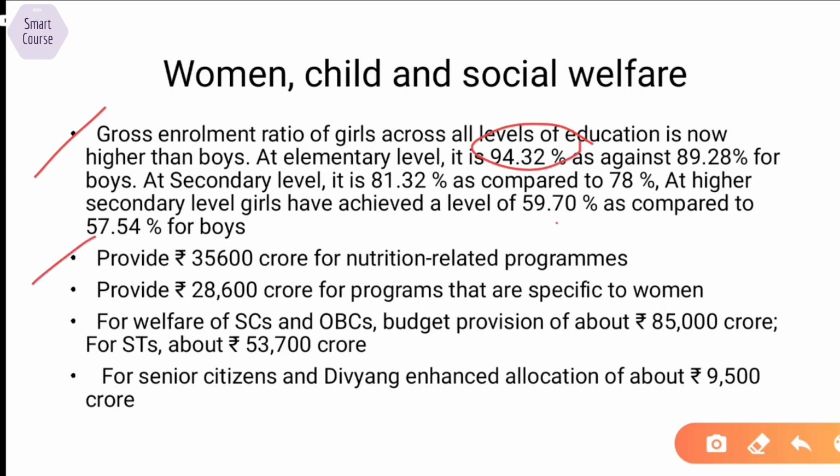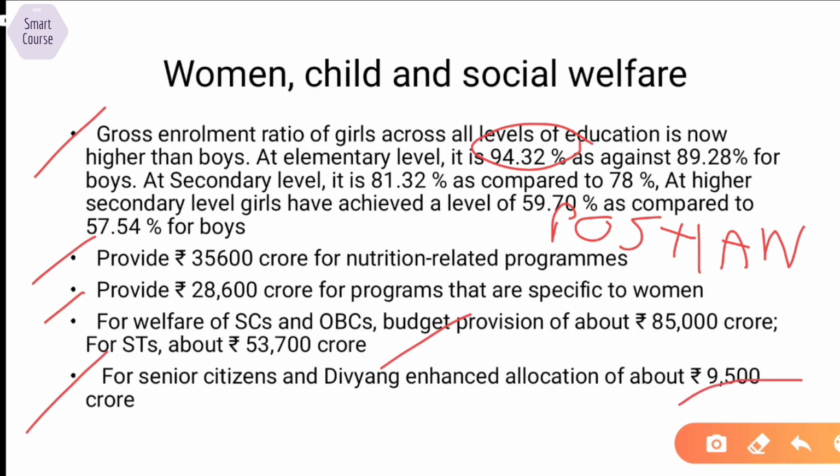The government will provide 35,600 crore for nutrition related programs, like we have the Poshan Abhiyan. We will provide 28,600 crore for programs that are specific to women. For welfare of scheduled caste and OBC, a budget provision of 85,000 crore, and for scheduled tribes 53,700 crore is provided. For senior citizens and Divyangjan, an enhanced allocation of about 9,500 crore is allocated this time.